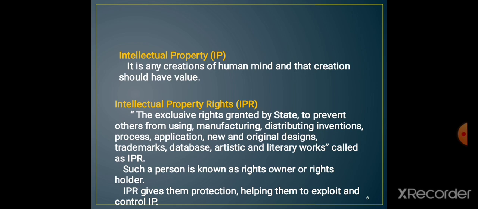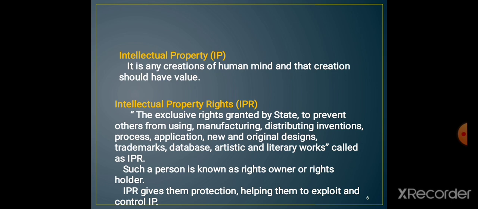Then we are going to see intellectual property rights, that is IPR. What is IP or intellectual property? It is any creation of the human mind that has value. And what are intellectual property rights?